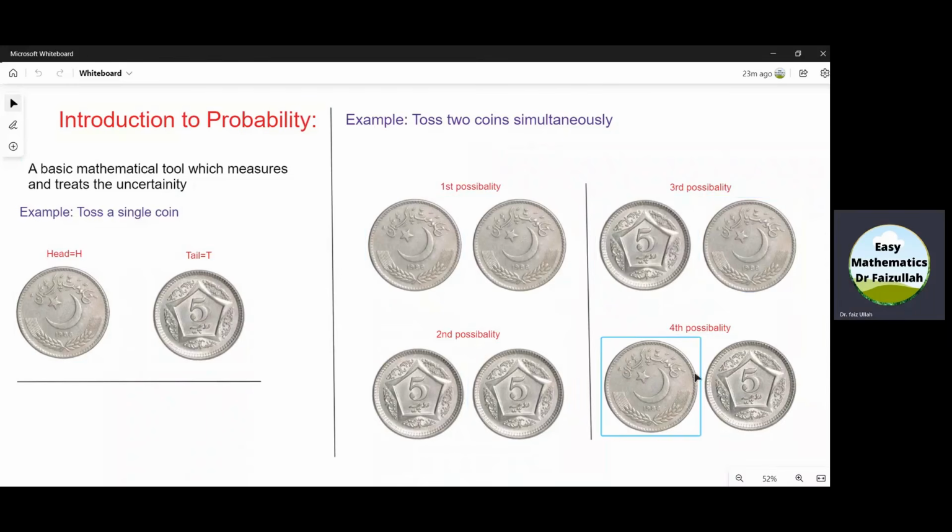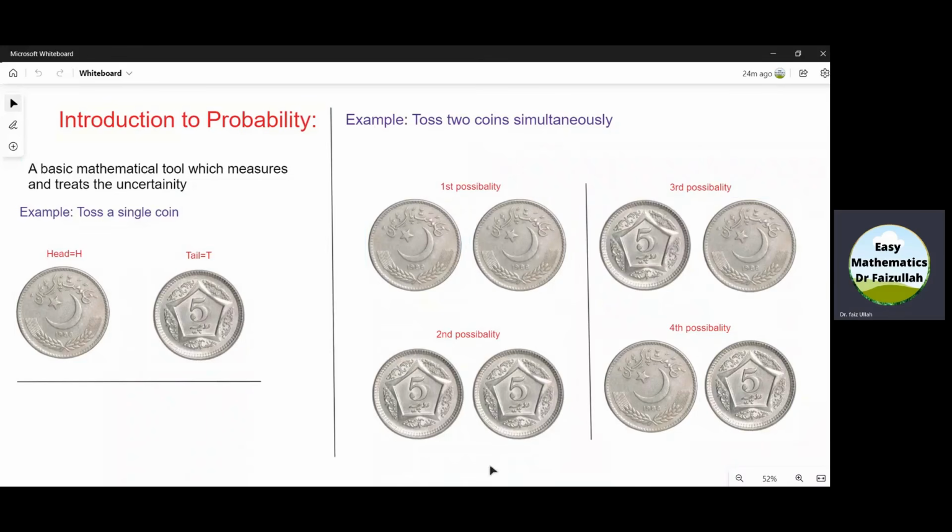Now, before tossing the coins, if I want to know what is the possibility that I will get both heads, then this is an uncertain situation because I want to measure something before it happens.